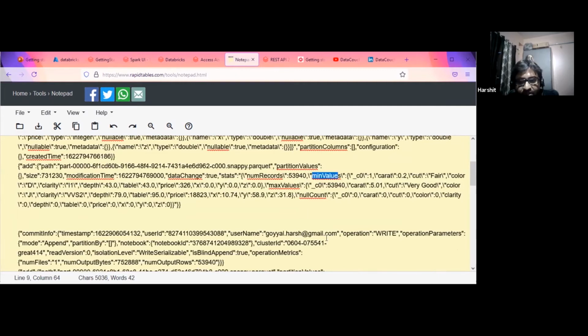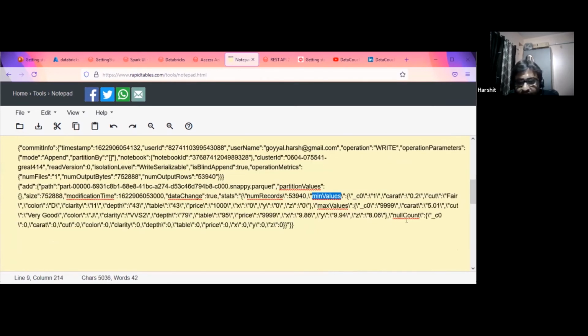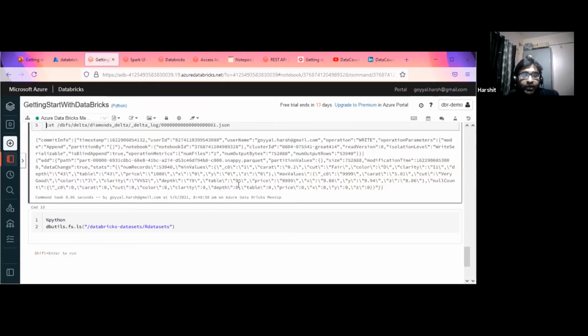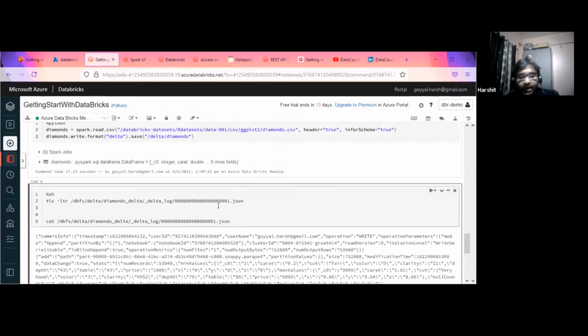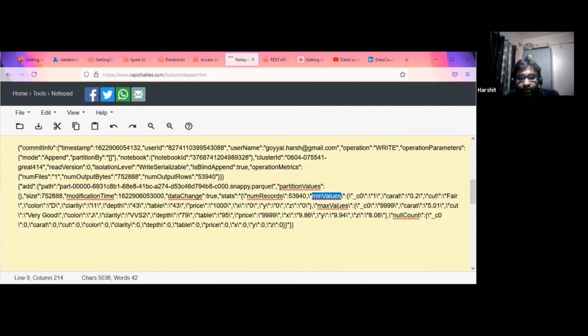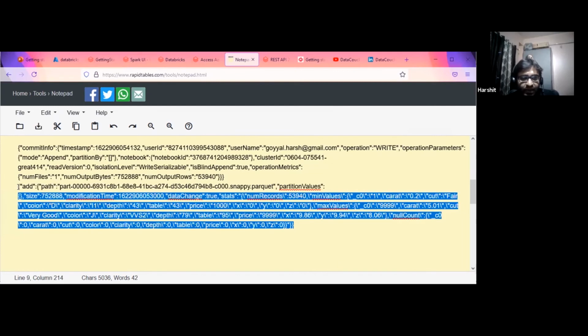If you see here, the num records is this. The minimum value is this, the maximum value is this, and the null count is this. Now how are these going to help? With Delta, we can do CRUD operations as well. We can do insert, update, delete based on a where clause. And while it is creating those Spark files, it is capturing this information as well: minimum value, maximum value, null counts. So suppose we want to do some kind of statistical analysis, to find the minimum, maximum and null counts.